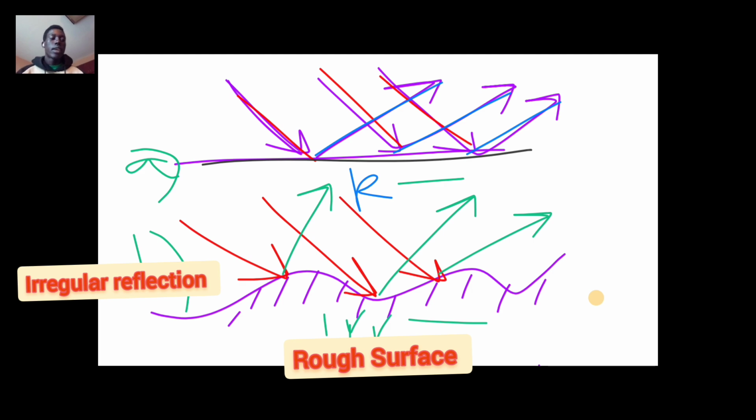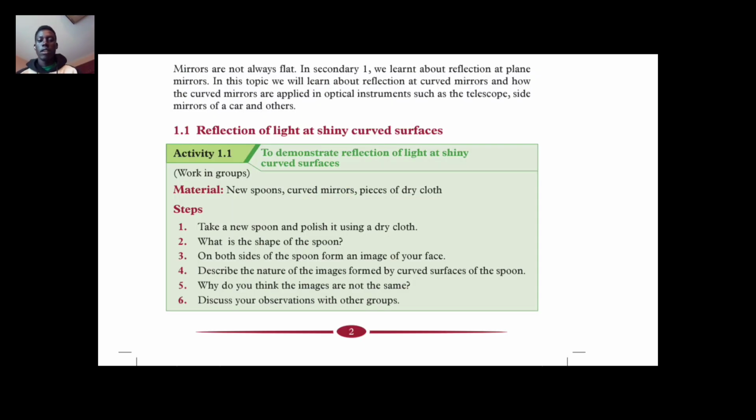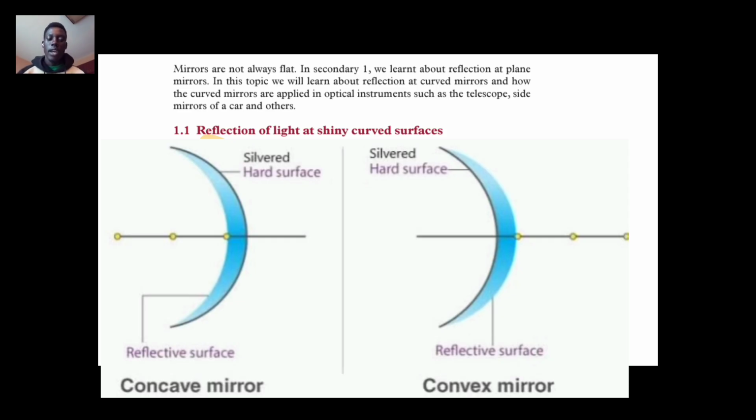So on curved mirrors, this activity is to demonstrate reflection of light at shiny curved surfaces. Shiny curved surfaces are surfaces which are silvered on one side, either the inner part or outer part of the surface.